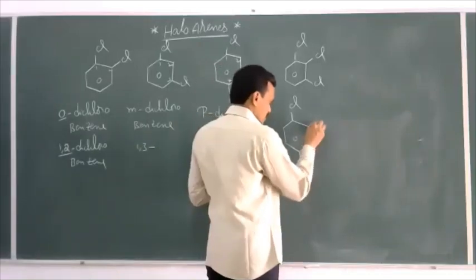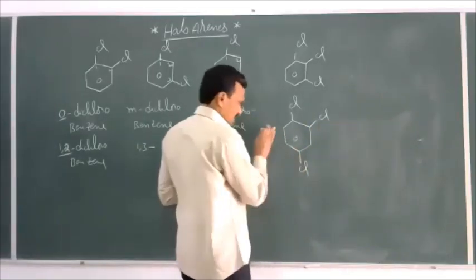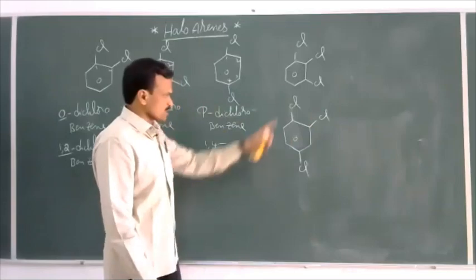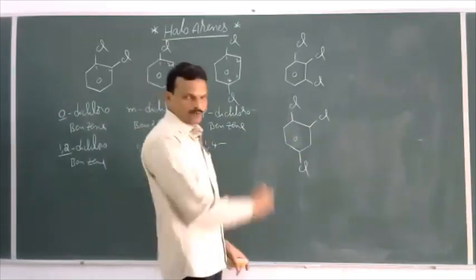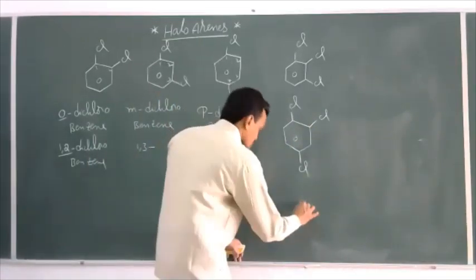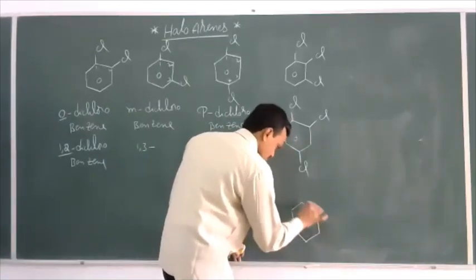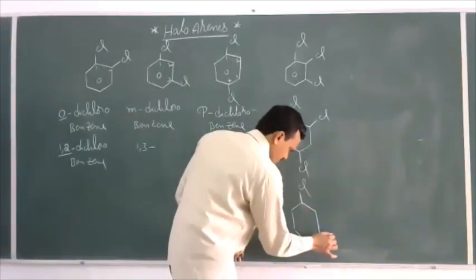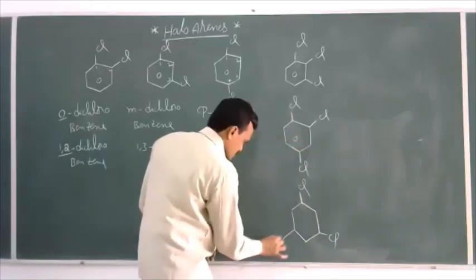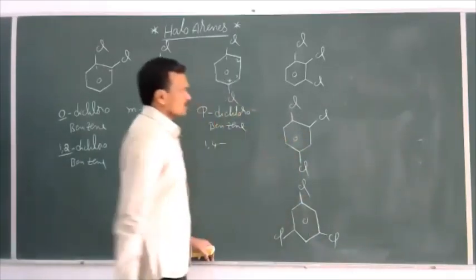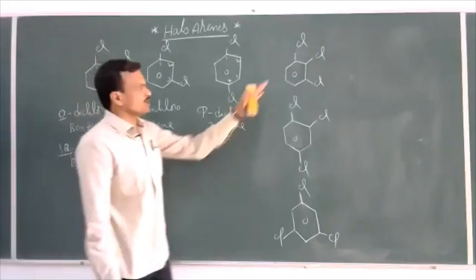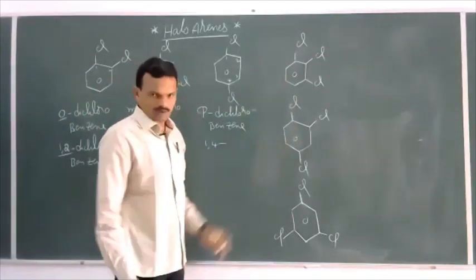So you can take here or here or here or here, anywhere. The position will be same with respect to these 2 groups. This is another possibility. And one more possibility is alternate positions, Cl, Cl and Cl. So no other possibilities are there, only these 3 possibilities are there for trihalo derivative.